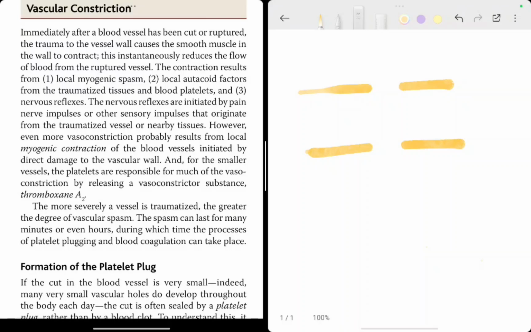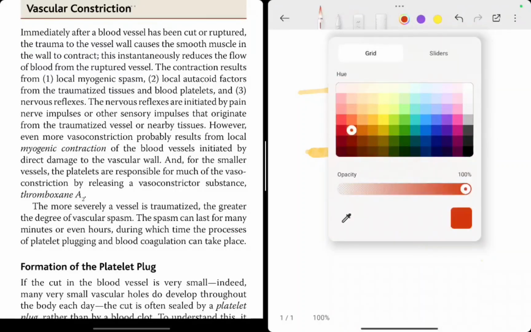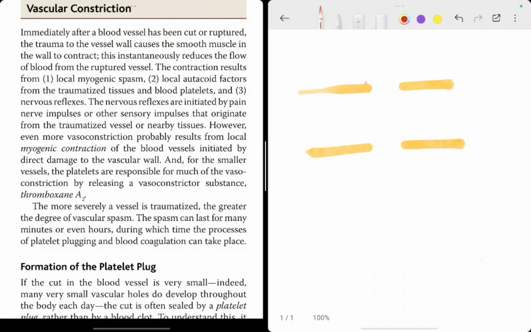So, what exactly does this paragraph mean? This means that the first process, which is vascular constriction, what does it mean? In the blood vessels, we have something called smooth muscles. They are there in the layers of the blood vessels.